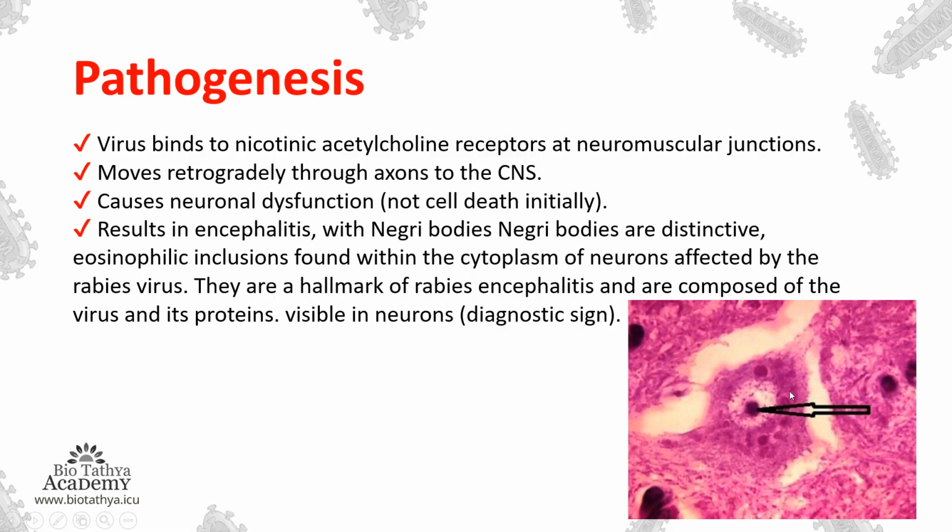These eosinophilic inclusions are composed of viruses and proteins. This is a diagnostic sign. When we perform histological tests and see Negri bodies, we can say that the person is affected by the rabies virus.